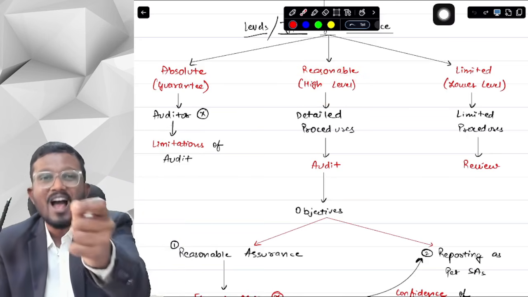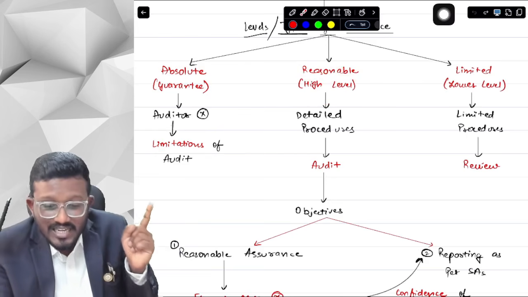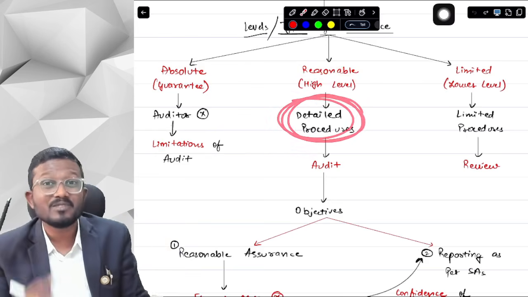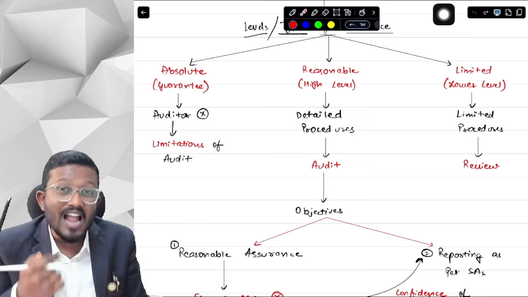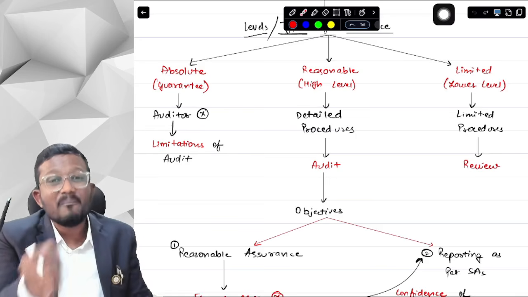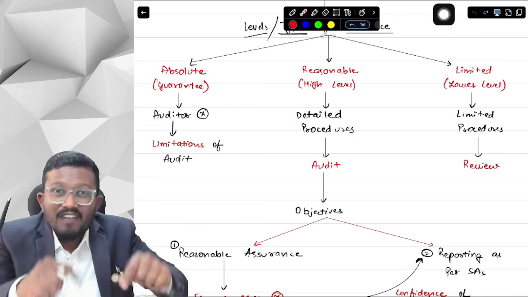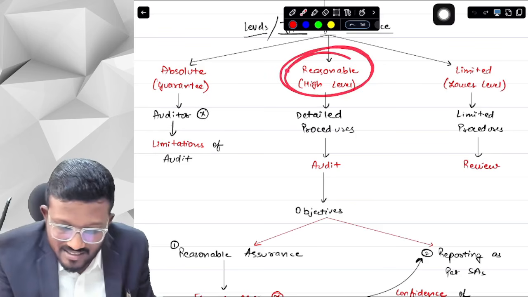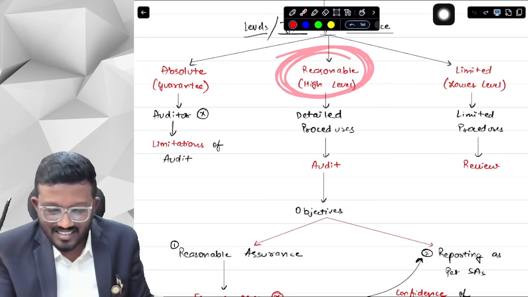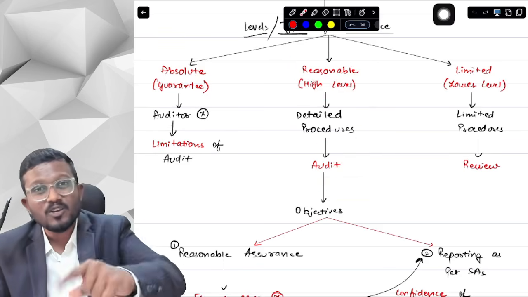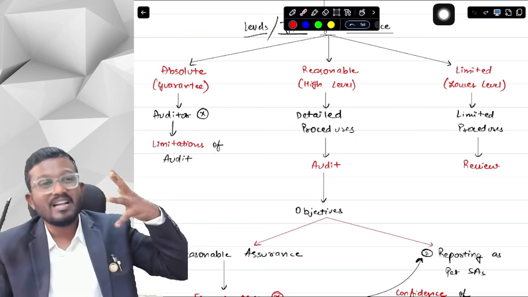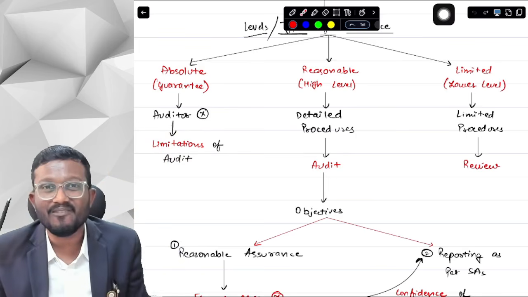For providing you a high level of assurance, I will have to do detailed procedures. Procedures means what? The activities which are performed by the auditor are called procedures. So I will have to do detailed procedures. Based on detailed procedures, I will give you a high level of assurance, reasonable assurance. And this reasonable assurance is what is given in audit. When I'm doing audit, I'm giving you a reasonable assurance that financial statements are prepared as per AFRF.